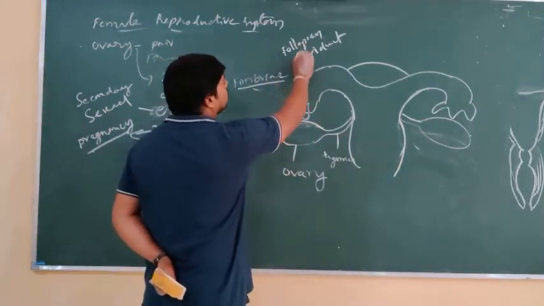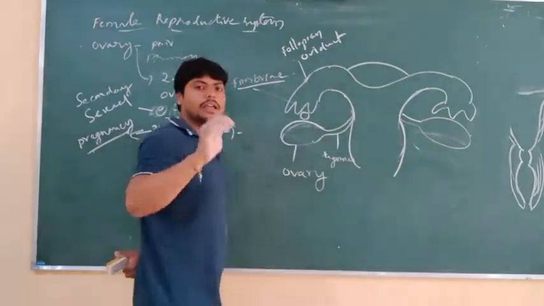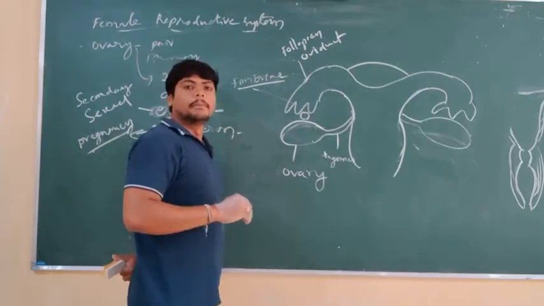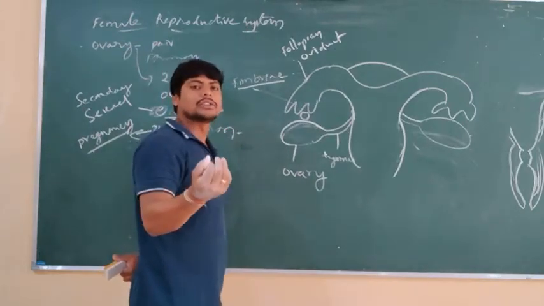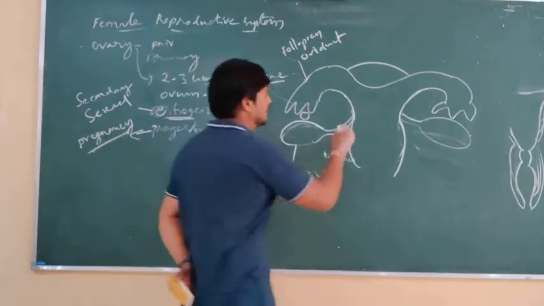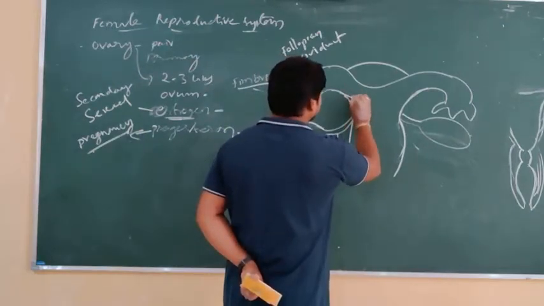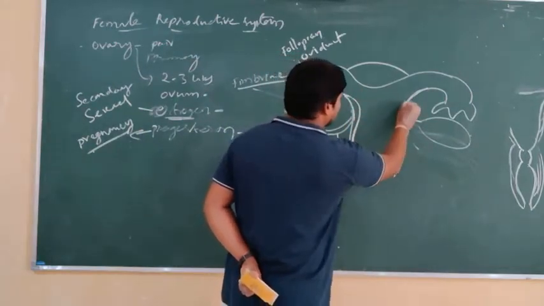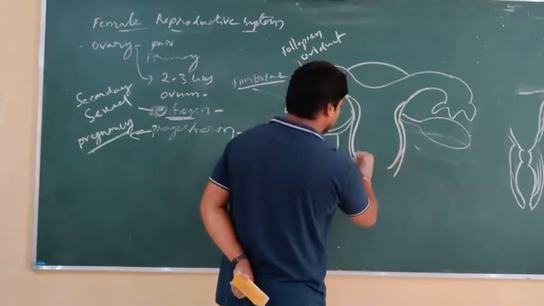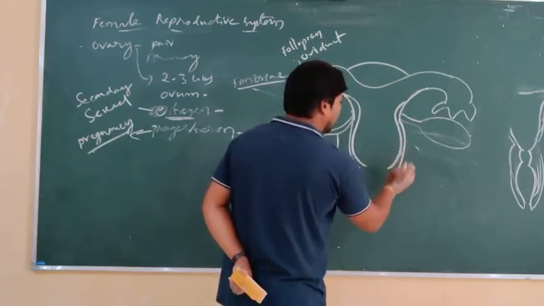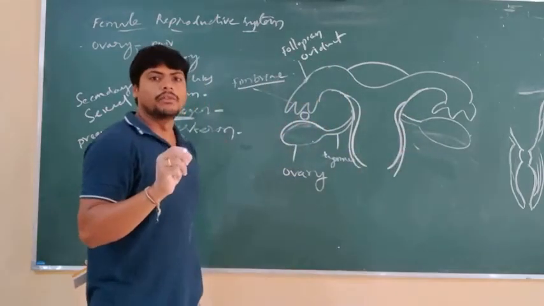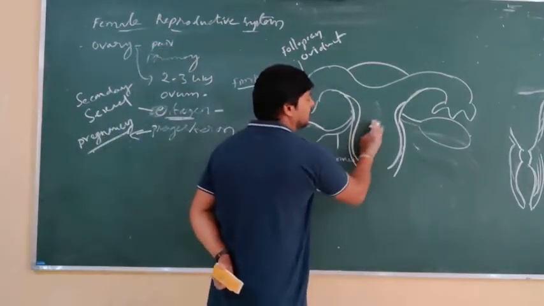Now this fallopian tube is connected to another membranous structure called the uterus. If you observe the structure of the uterus, it is pear shaped, with a hollow space in it.